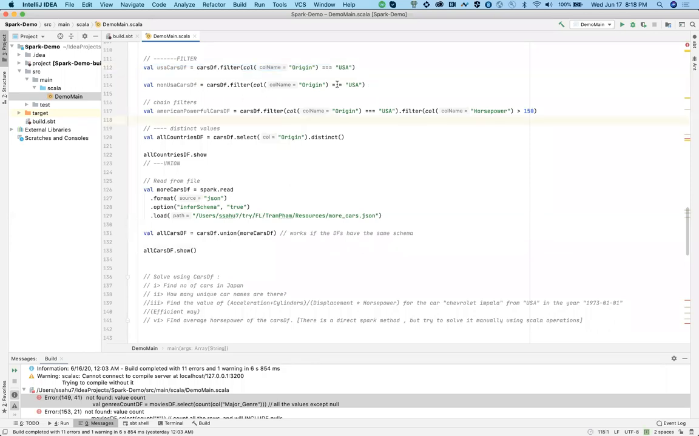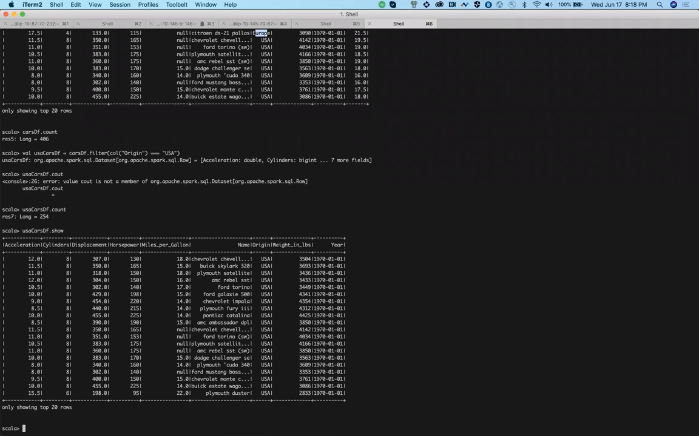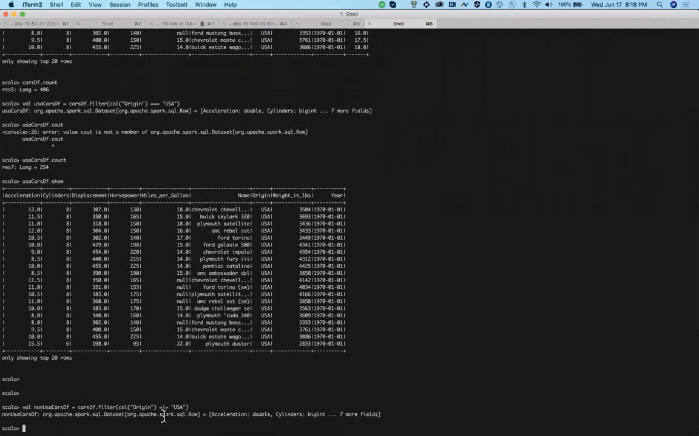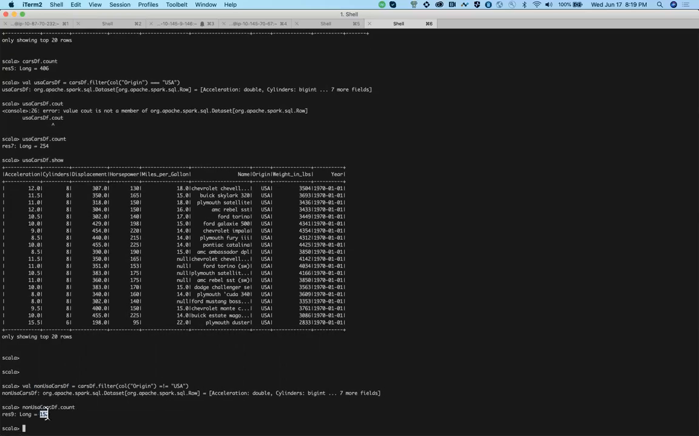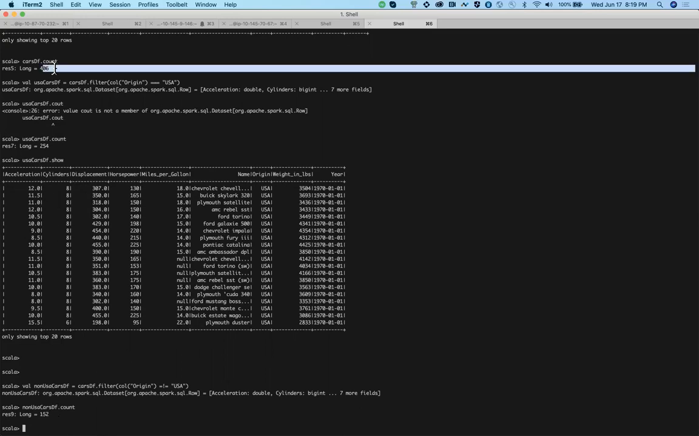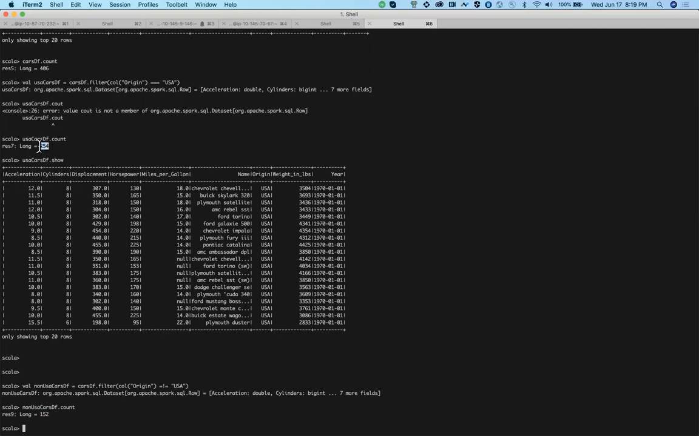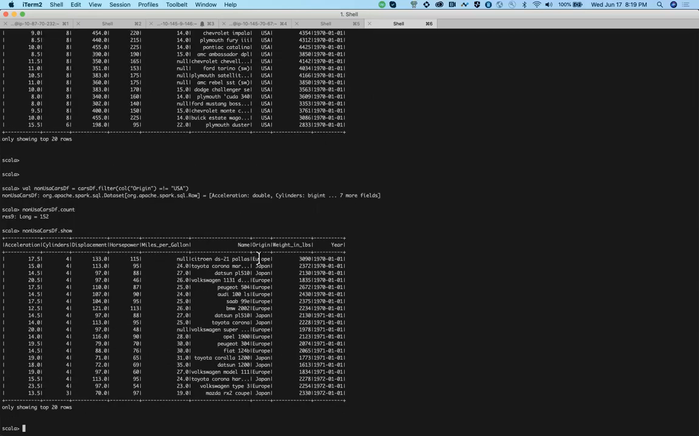Similarly, this is the not equal to, exactly the same thing. Now see, what I did over here is data frame dot filter for my column origin not equals to USA. So this particular thing dot count, if you do, 152. So basically we had a total of 406 rows. Out of that, 254 were for USA, 152 belong to non-USA. See, the origin over here is Europe, Japan, all the rest of the countries.